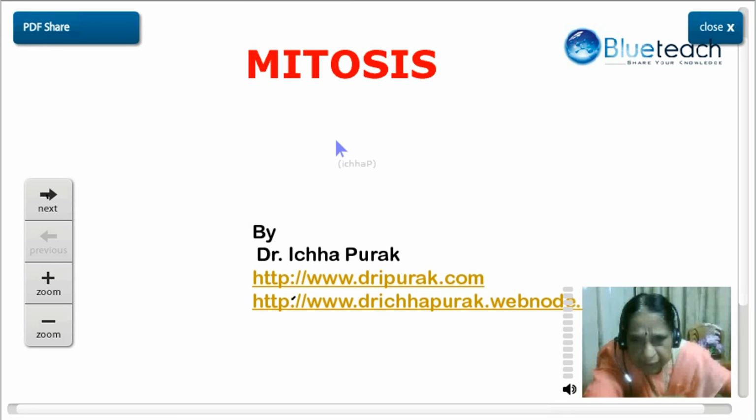Now this slide shows animal mitosis stages. The only difference is that in animals, the spindle is formed from two centrioles and the cell plate is formed by invagination. This slide shows differences in animal cell and plant cell mitosis. This also shows differences in animal and plant cell mitosis.